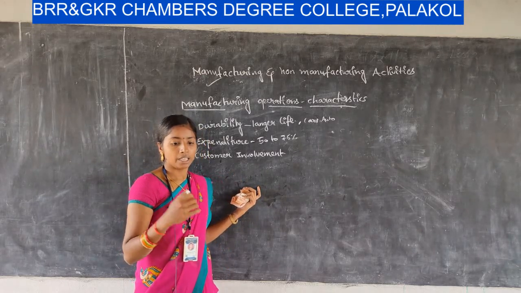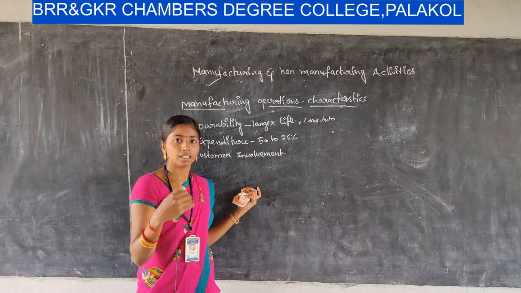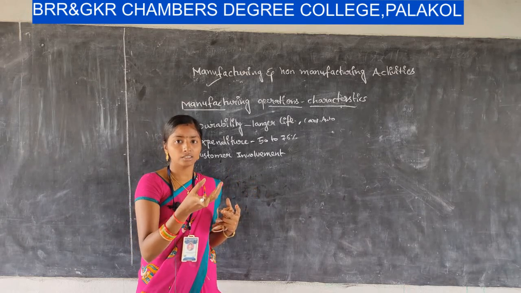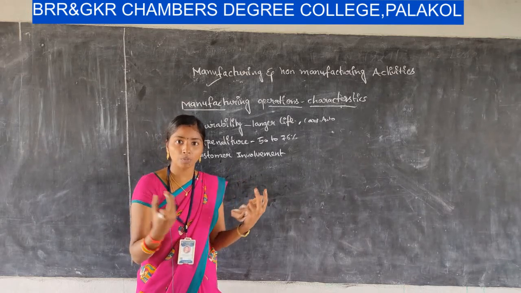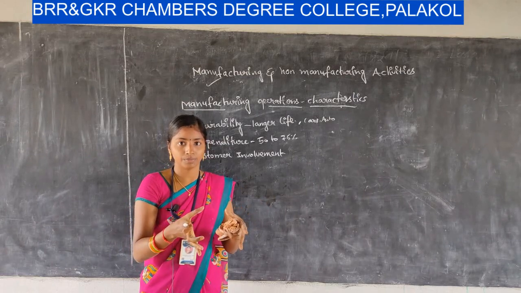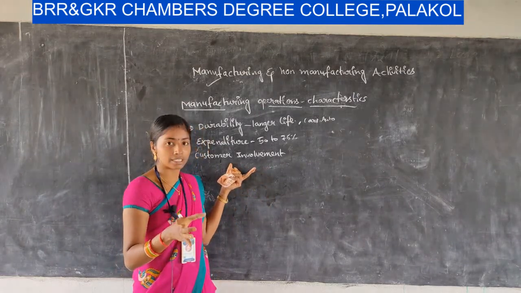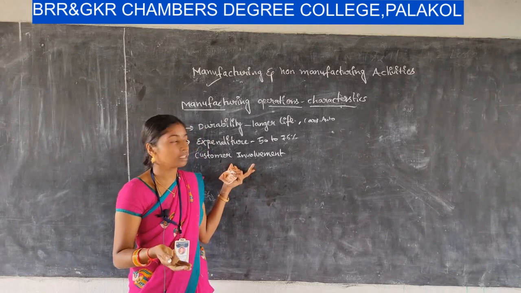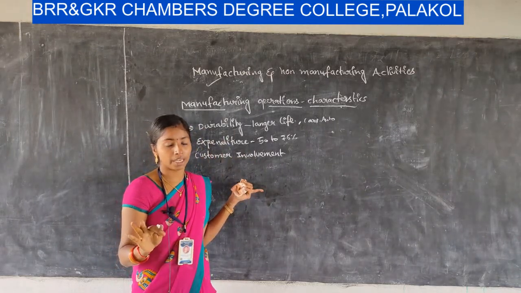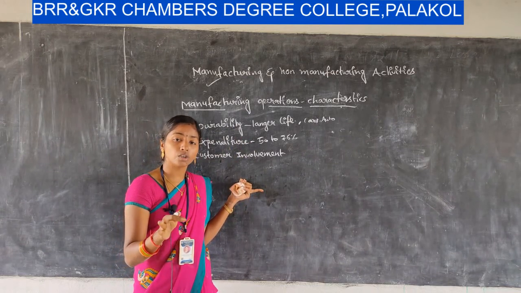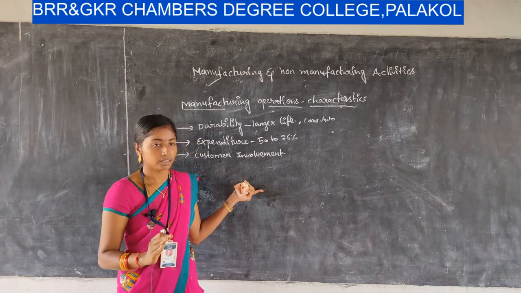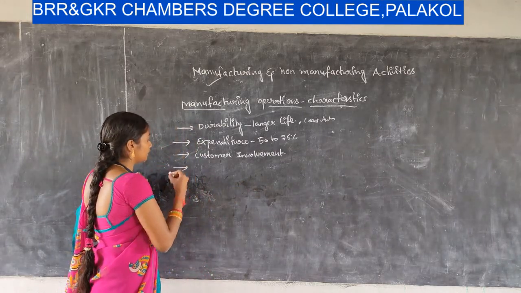The engine may come from Japan, and the steering and the tires may come from another country. So it is not possible to assemble all those parts in front of the customer. So participation of the customer in the production does not happen in the manufacturing organization. There is no customer involvement, but the organization produces according to the demands of the market, and they stock them as products.